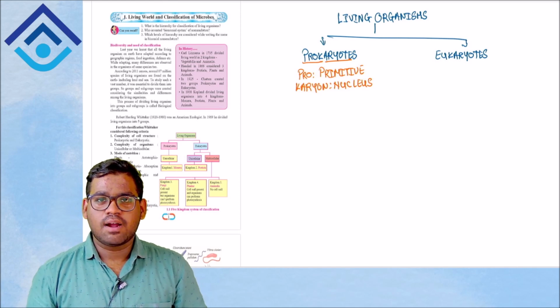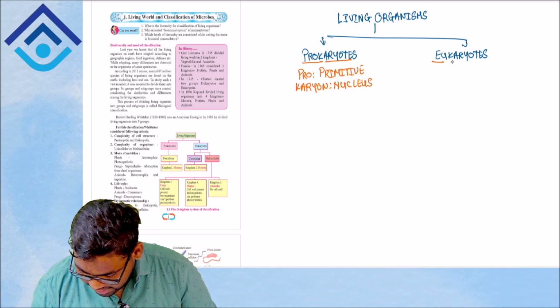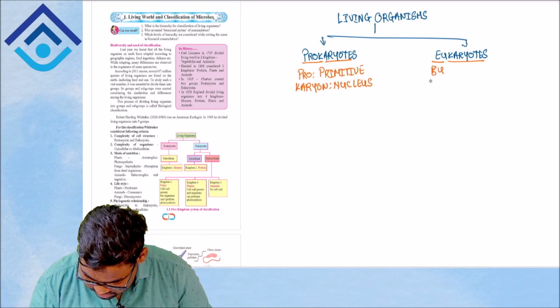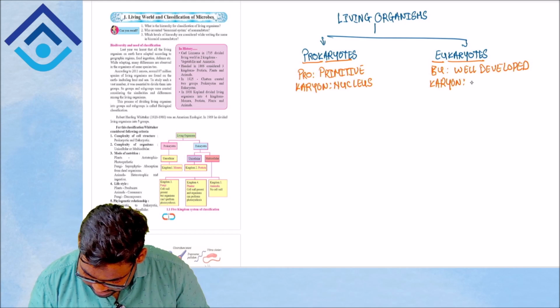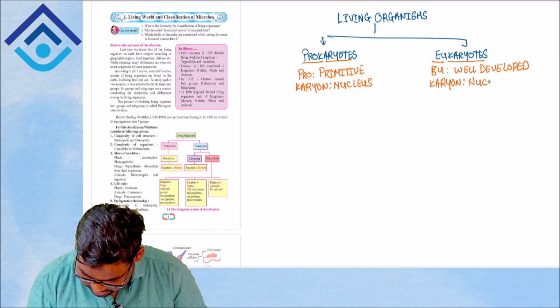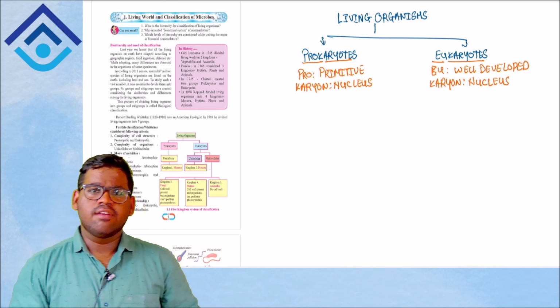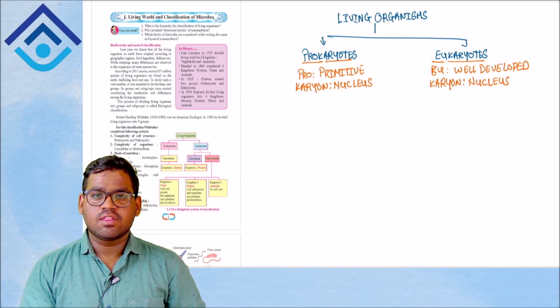Coming to the next part, which is the eukaryotes. Again you can divide it into two, that is eu and karyon. Here eu means well developed and karyon means nucleus again. So eukaryotes are organisms in which you will find a well developed nucleus. The nucleus is really well developed if you are comparing with a prokaryote.